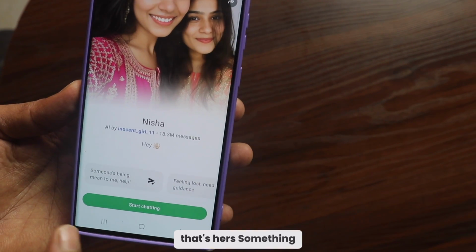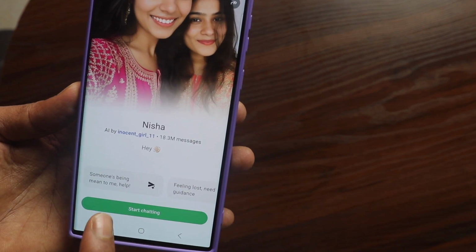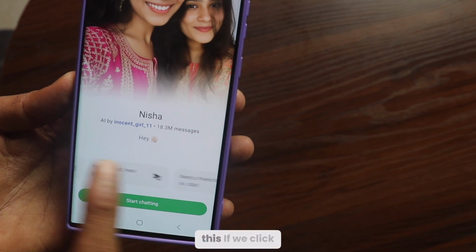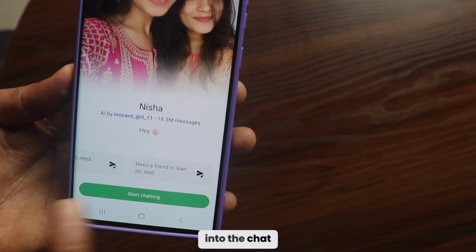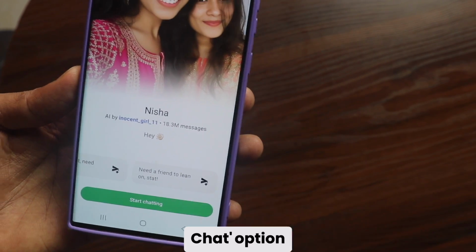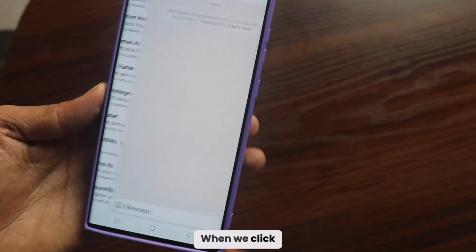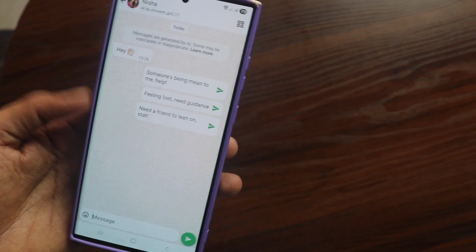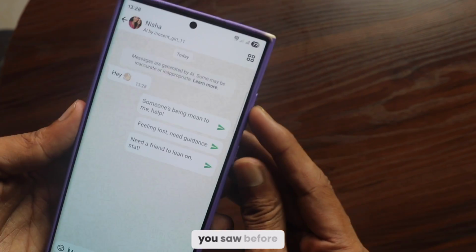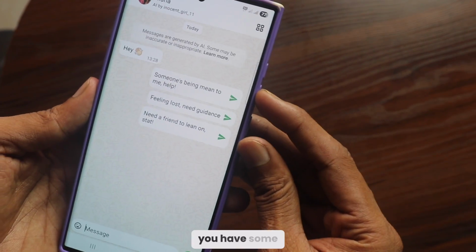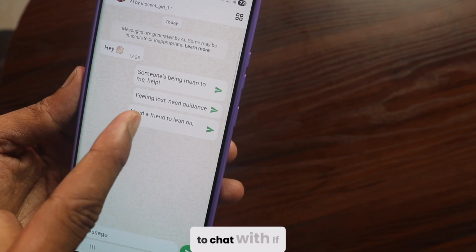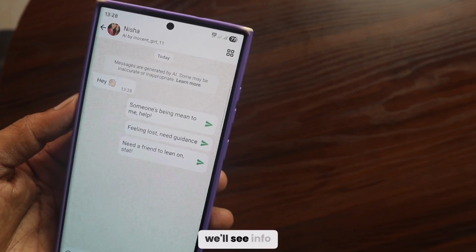That's hers. Something being means to help, okay? It's given like this. If we click here, we'll go directly into the chat. There's a Start Chat option. When we click it, the chat opens up. Now here, the 3 messages you saw before are now here. Now you have some pre-made messages to chat with. If we click on this, we'll see info about it.